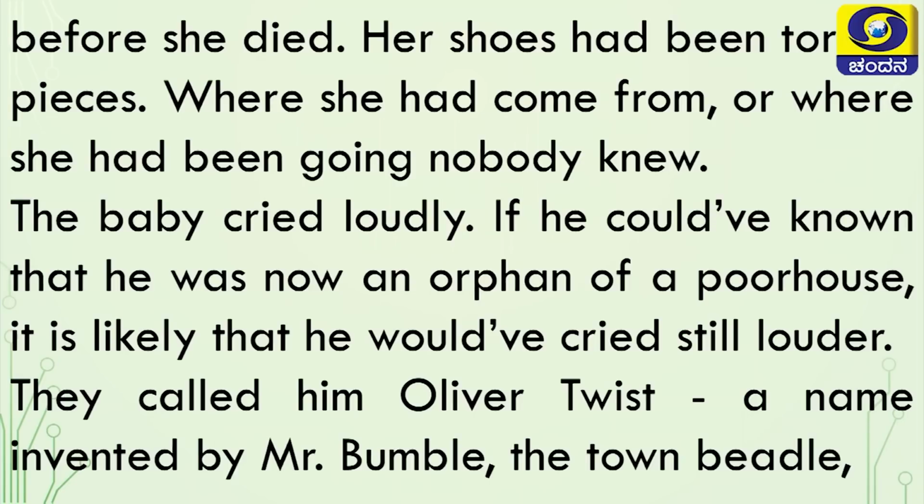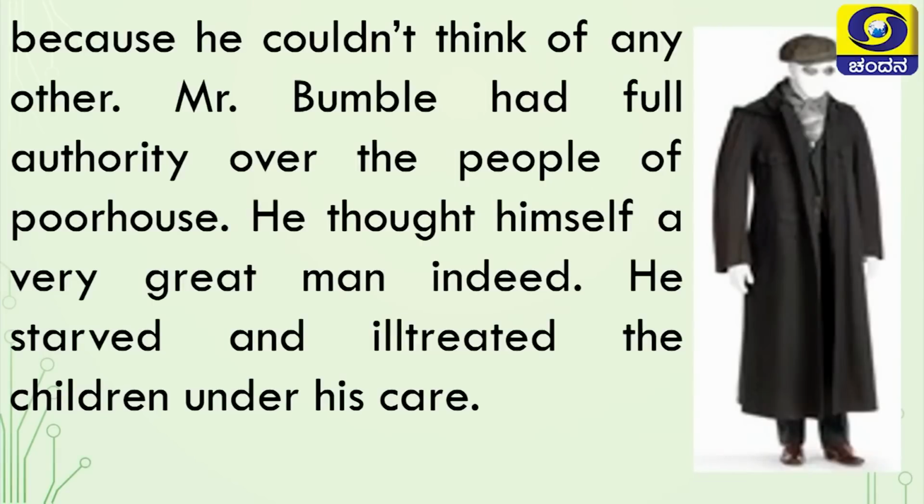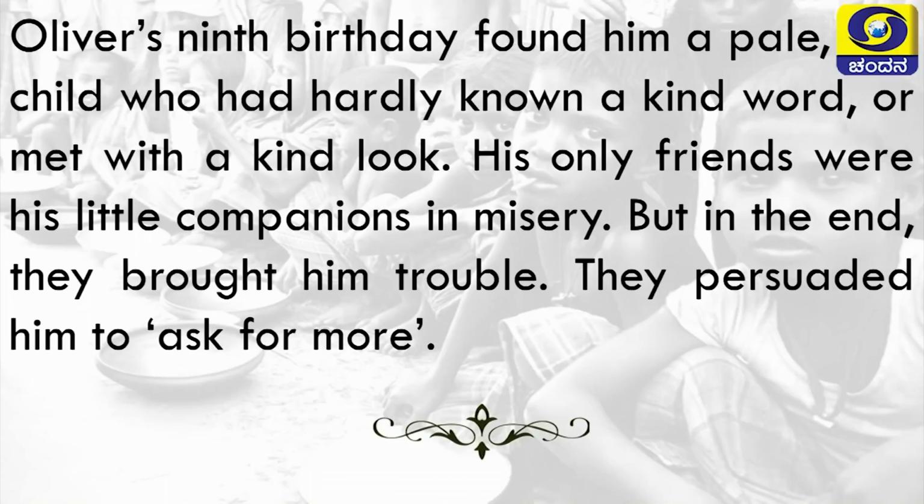The baby cried loudly. If he could have known that he was now an orphan of a poor house, it is likely that he would have cried still louder. They called him Oliver Twist, a name invented by Mr. Bumble, the town beadle, because he could not think of any other. Mr. Bumble had full authority over the poor house. He thought himself a very great man indeed. He starved and ill-treated the children under his care.